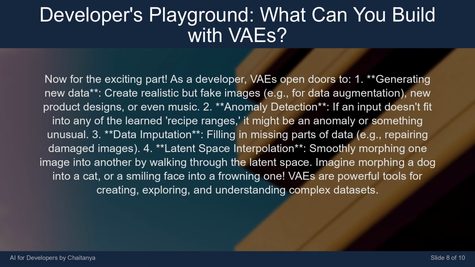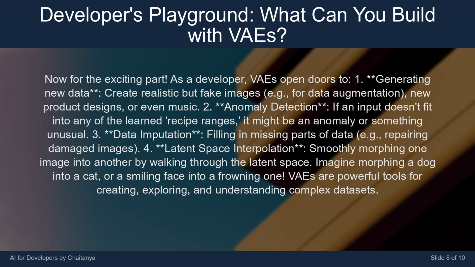Now for the exciting part. As a developer, VAEs open doors to 1. Generating new data. Create realistic but fake images, e.g., for data augmentation, new product designs, or even music. 2. Anomaly detection. If an input doesn't fit into any of the learned recipe ranges, it might be an anomaly or something unusual. 3. Data imputation. Filling in missing parts of data, e.g., repairing damaged images.